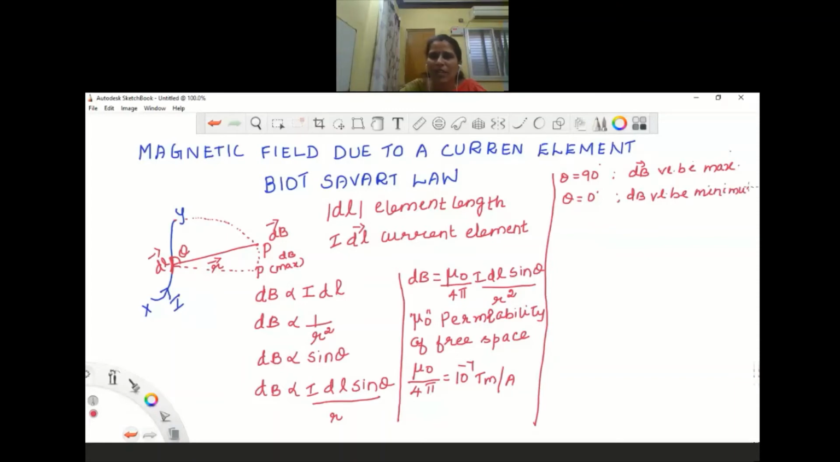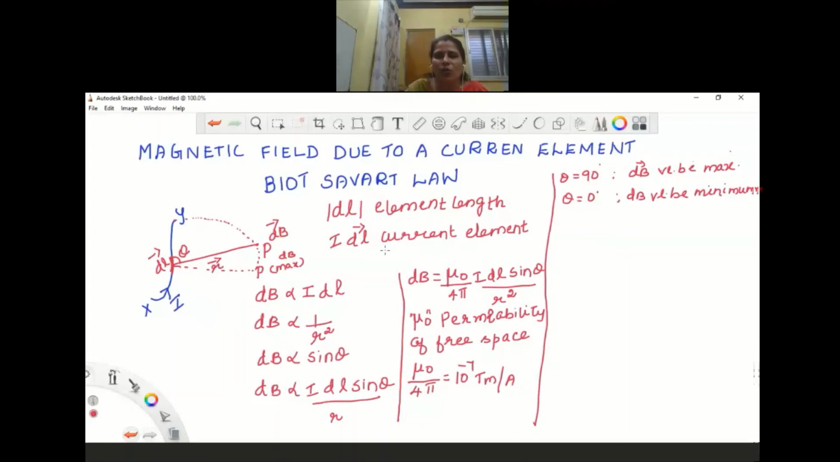So this is again very important. This is about the magnitude of the magnetic field. Now, what will be the direction of this magnetic field? Actually, the direction of the magnetic field can be given by the right hand thumb rule. And also we can say that the direction is perpendicular to the plane containing the dl vector and the r vector. Again, this is very important.